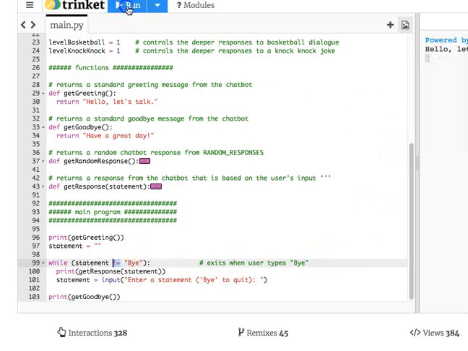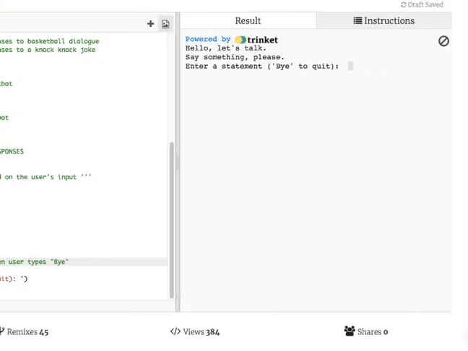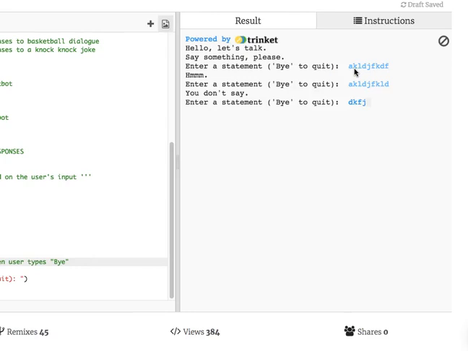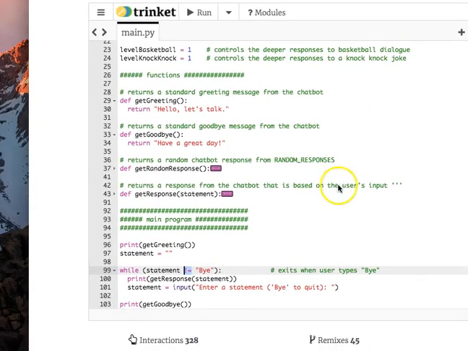Let's test that to make sure it works over here in my runtime window. I'm going to just type blah blah stuff. And now I'm tired. I'm going to type bye. Oh, good. It said "have a great day" in response to bye. It's all because of this part right here. It got out of the while loop and then it did a print get goodbye. So all the magic is right here in the get response call statement.